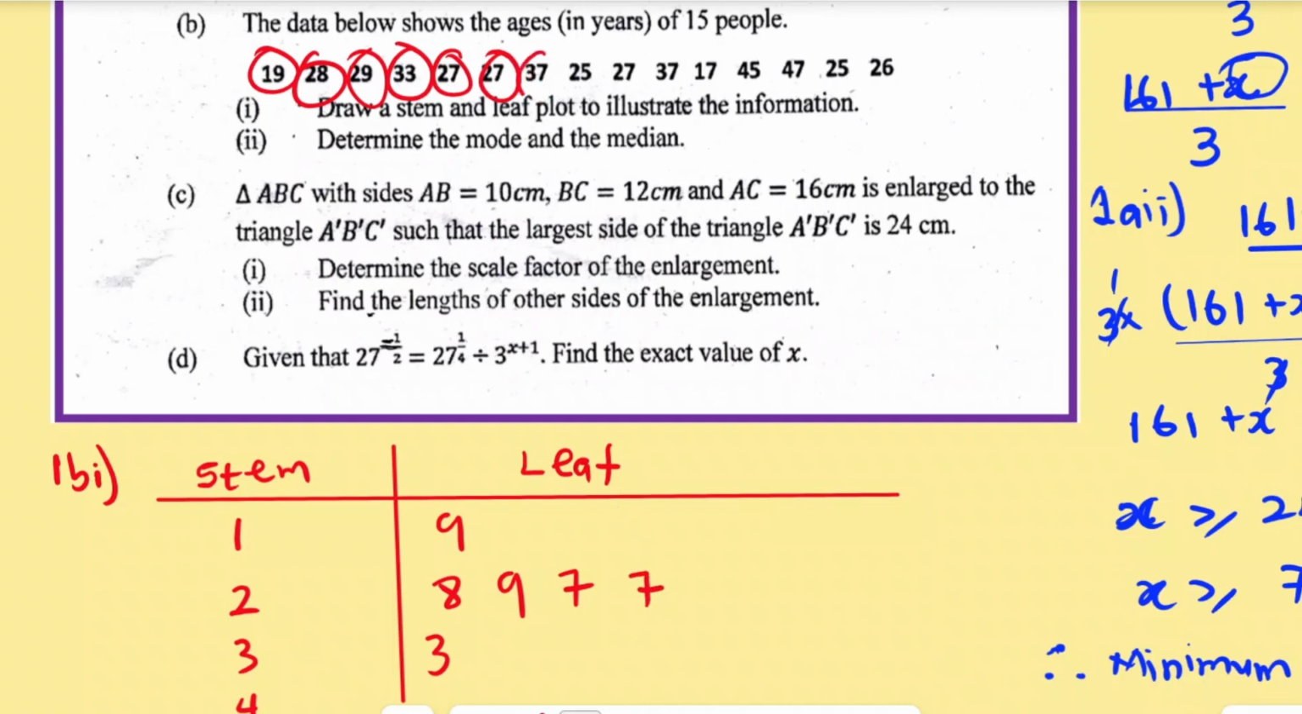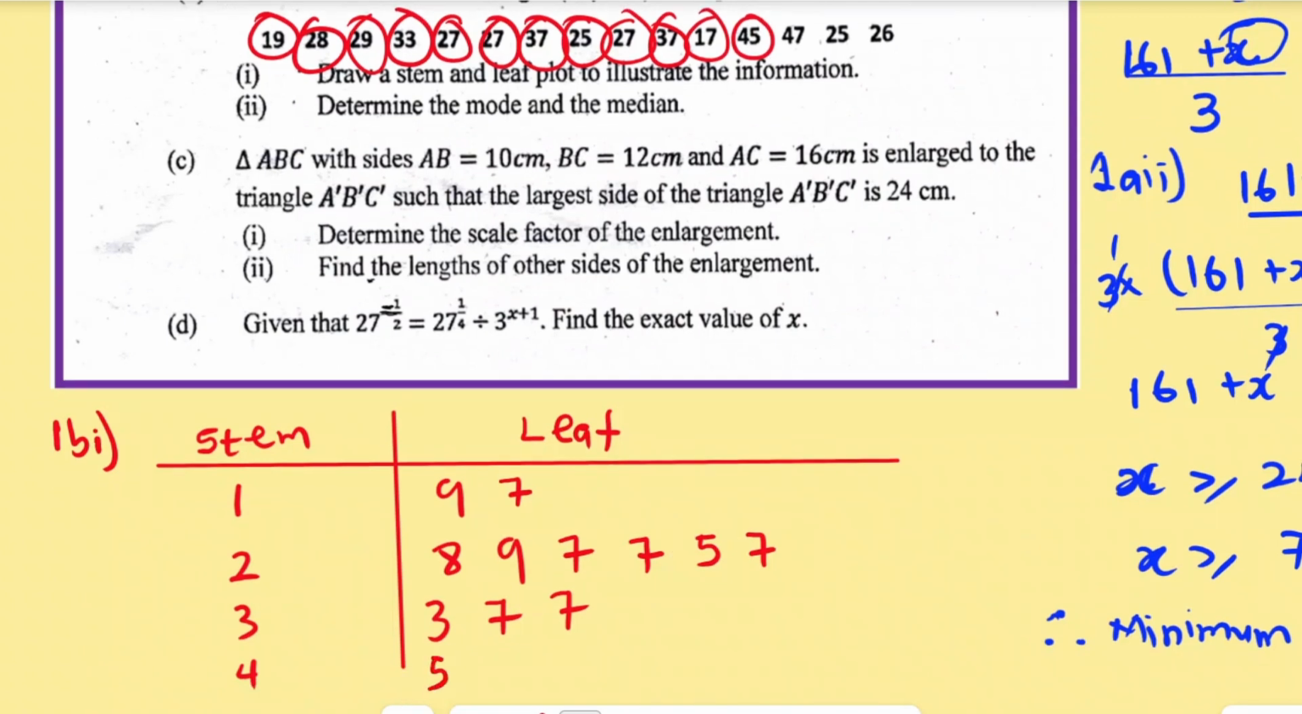We have 37. So that's going to be in the 30 column. We have 25. So that's going to be here. We have 27. 7 is going to be here. 37. We have 7 here. Move on to 17. So that's going to be in the 10s column. So we have 7. We have 45. So we have 5 here. We come to 47. That's going to be 7 here. We have 25. So in the 20 column. 26. Still in the 20 column. So we have 6. So that's the stem and leaf plot.